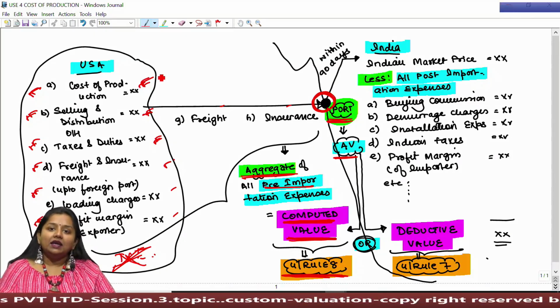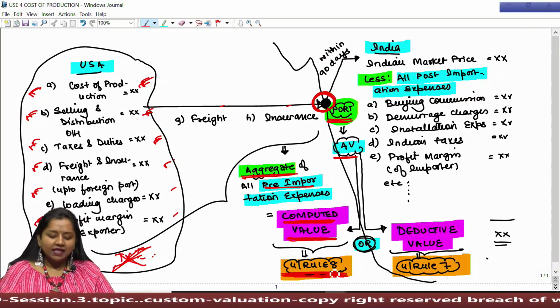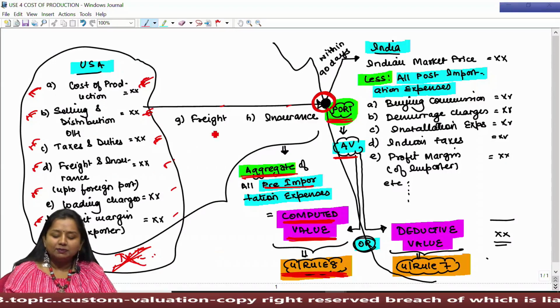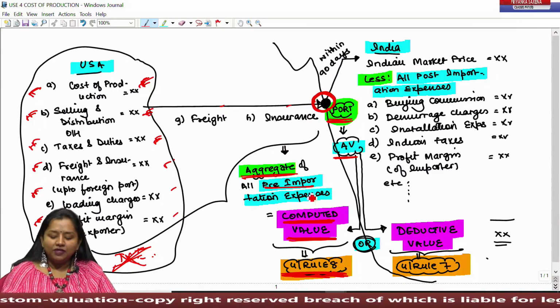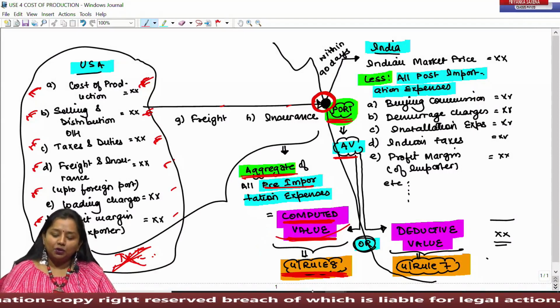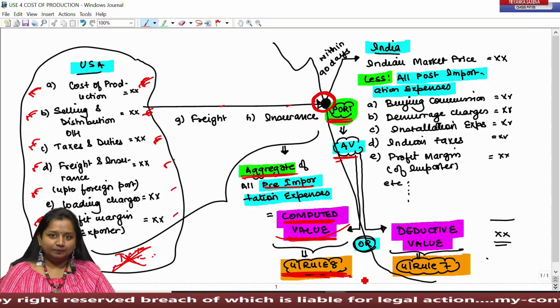and if all such expenses are given by exporter to importer, then Rule 8 says that you can consider all these expenses and take up all expenses incurred up to the Indian port. The aggregate of all of them, all pre-importation expenses, are known as computed value, which shall be taken as your assessable value under Rule 8.